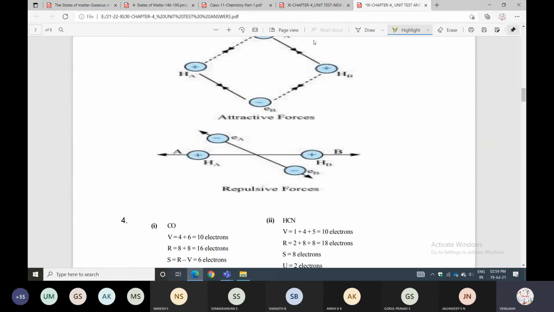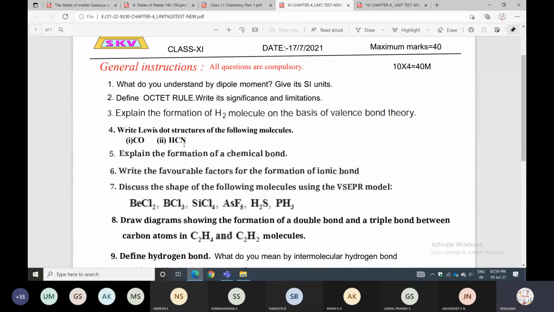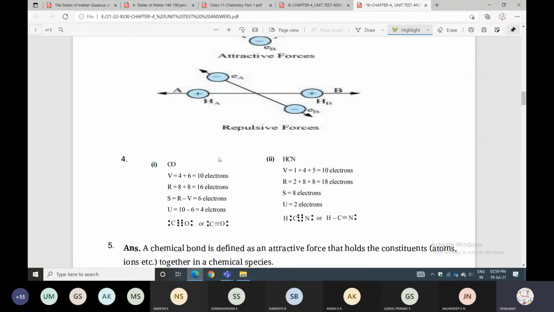Draw the Lewis dot structure of CO and HCN. You can draw the structures. For writing the Lewis dot structure, we have a formula with T, V, S, U. T is the total number of electrons. V is the valence electrons.